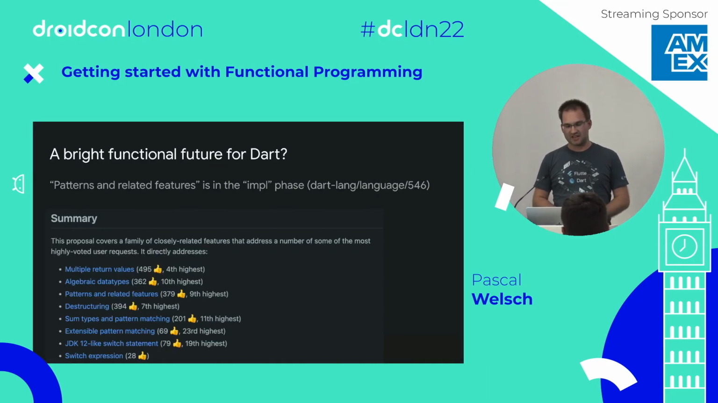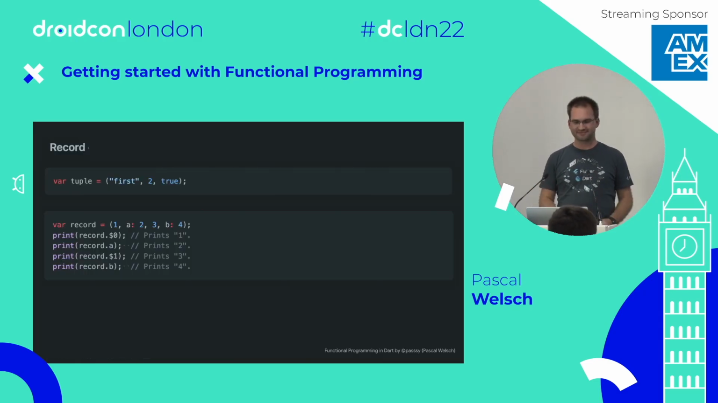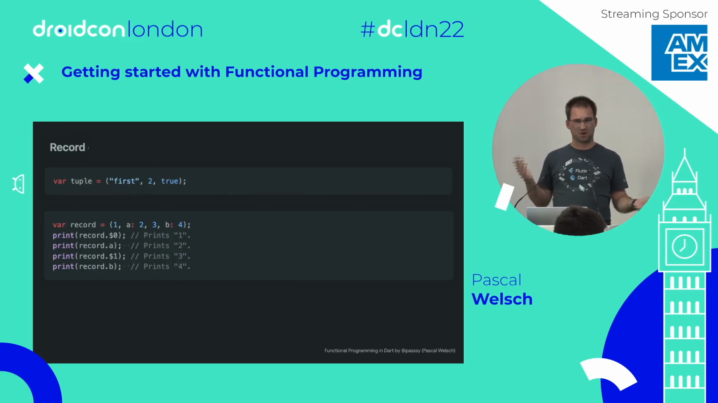The issue contains multiple return values, algebraic data types, patterns, destructuring, and so on and so forth. I show you the code. First of all, we will get records. This will be something we will get probably in Dart 3. Tuples are basically a set of variables. You can think about this as a data class in Kotlin, but without a name. So multiple libraries can create records of the same shape, and they can exchange them with one another without actually depending on each other, which is a really cool feature that Kotlin actually lacks.